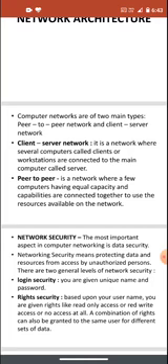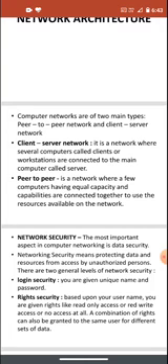Network security. The most important aspect in computer networking is data security. So we have to see how our data will be secure, as many computers are connected together to make a network.